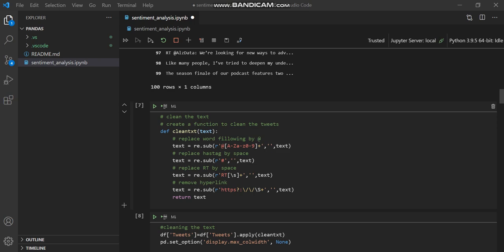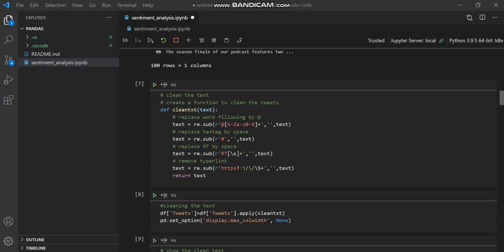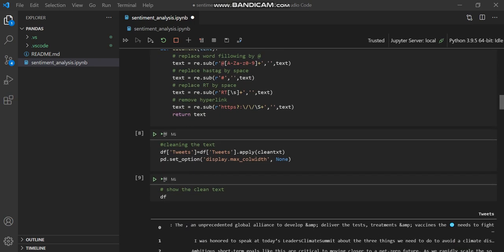Special characters are replaced by space, and here I give my text. I do the same thing with hashtag and RT, retweet, and hyperlink, and I return my preprocessed data after that. And here I am cleansing the text. So basically, I'm replacing my old data frame's text column with this new one.